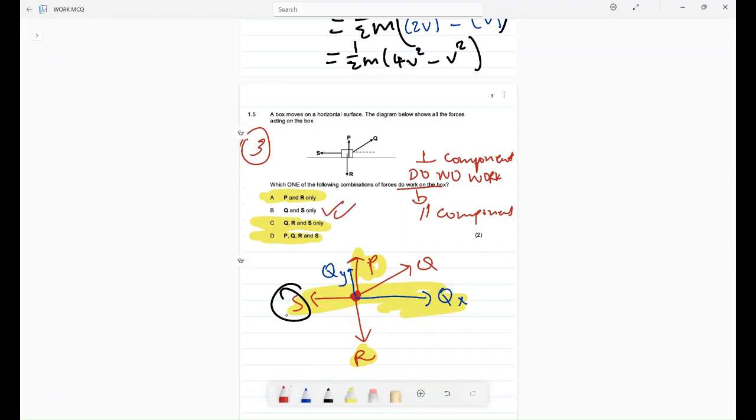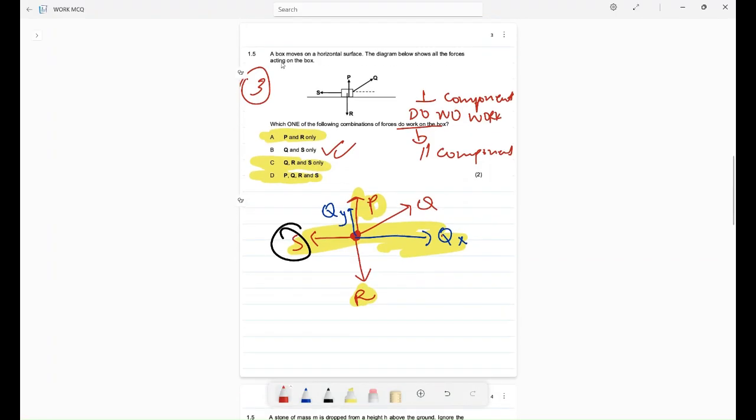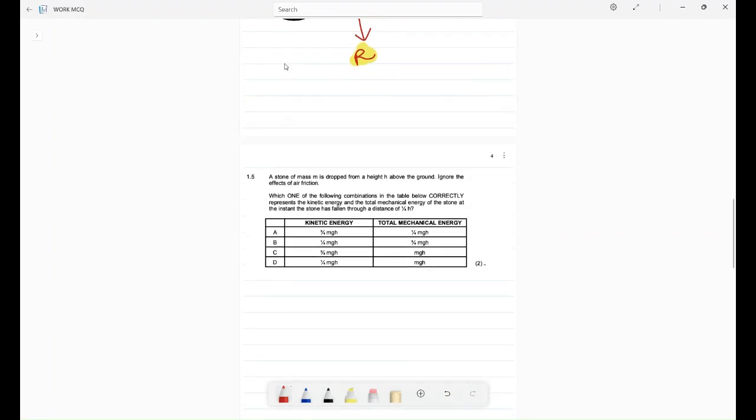As I've stated, S and QX in this case are the ones that are doing what? Work. So S and Q are the ones that are doing work on the object. B is the correct answer. Question 1.5 states that this will be our number 4.